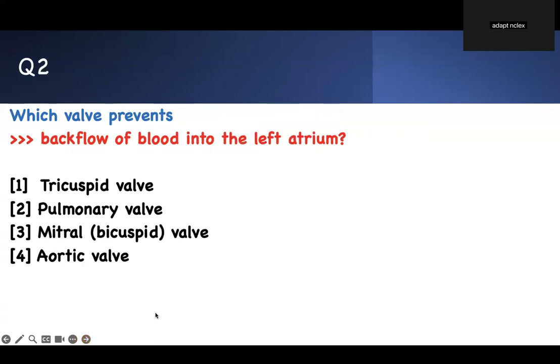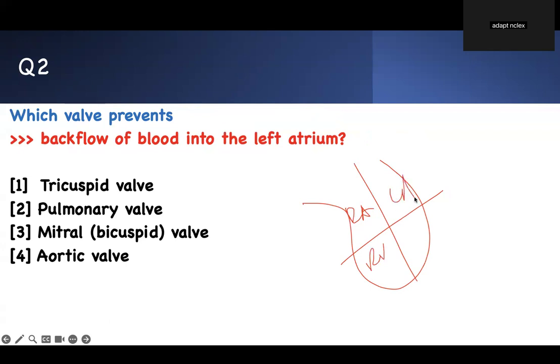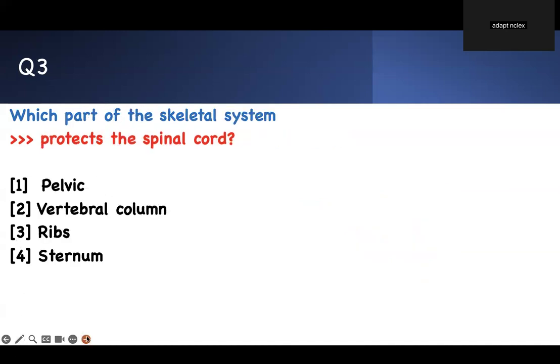Number 2, backward flow of blood into the left atrium. Which valve? Then go back and draw your anatomy. Divide the heart into 2. This is the right atrium, right ventricle, left atrium, left ventricle. There are 2 valves here. This is called the mitral valve. 3 valves here. This is the tricuspid valve. Which one is preventing backward flow to the left atrium? The mitral valve. This is bicuspid. I always try to go straight to the point. Don't waste too much unnecessary information.